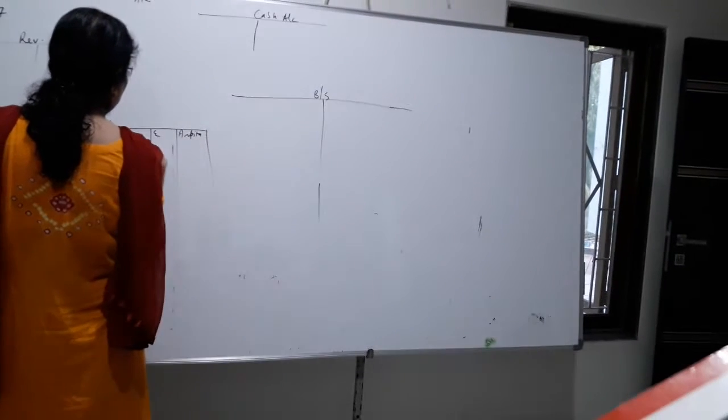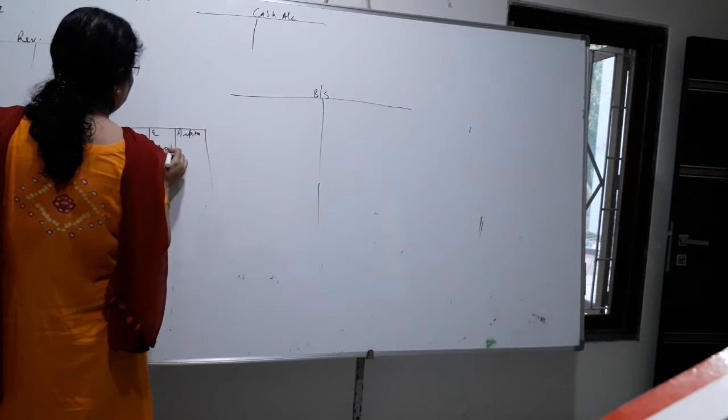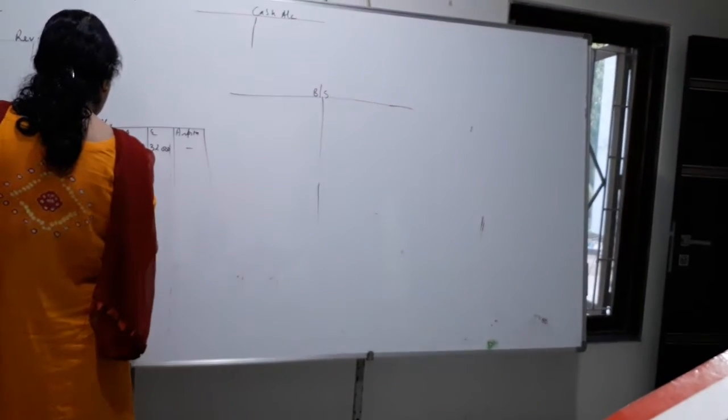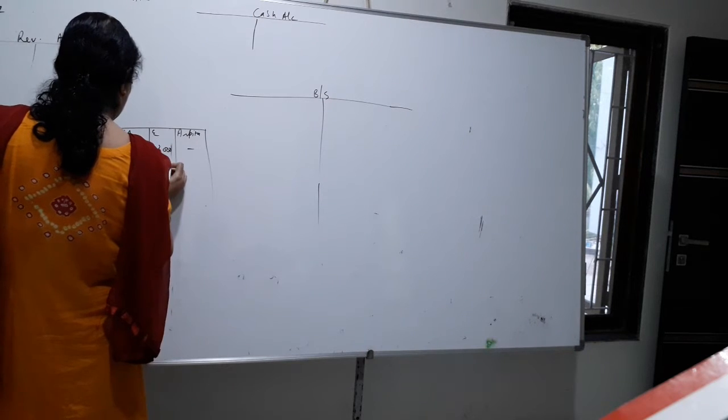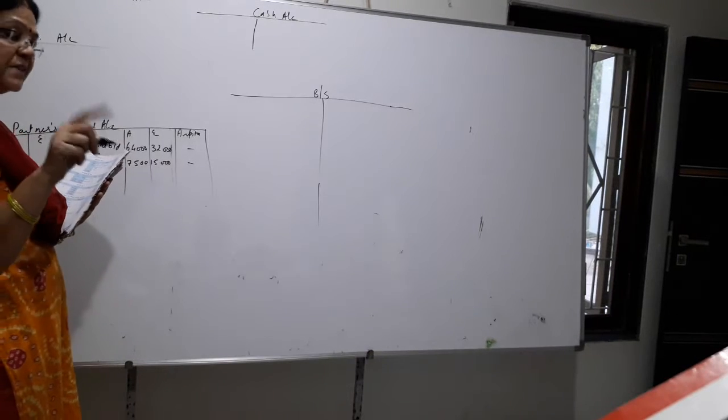Okay, Arpita does not bring any capital. Then this is balance brought down. Then the next we will give goodwill entry, that is premium goodwill, which we have worked out. So by premium goodwill, what was the share of goodwill here? 7,500 and 15,000. Okay, and goodwill brought in cash. So cash to premium goodwill first entry.